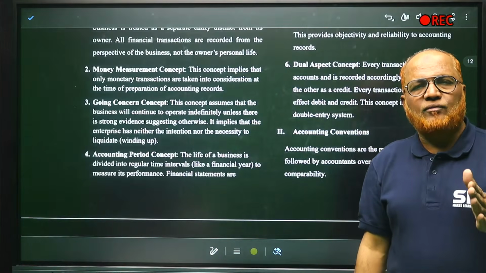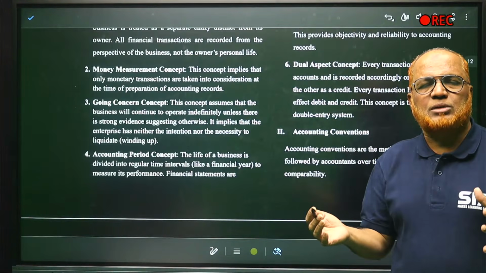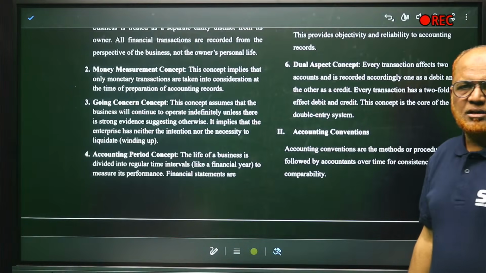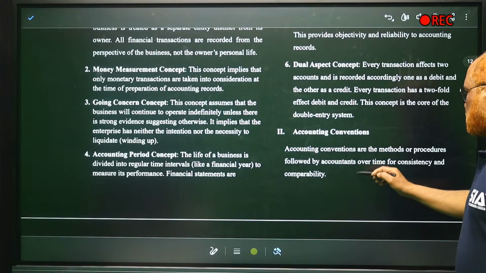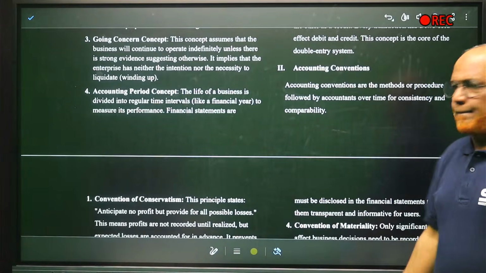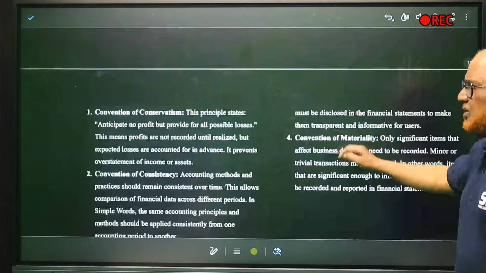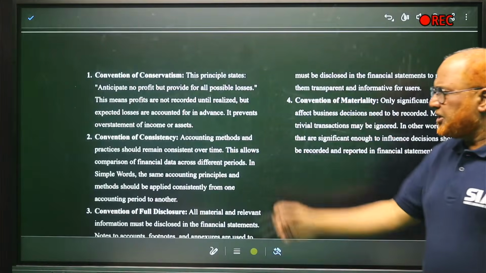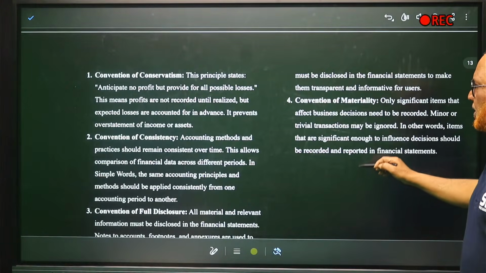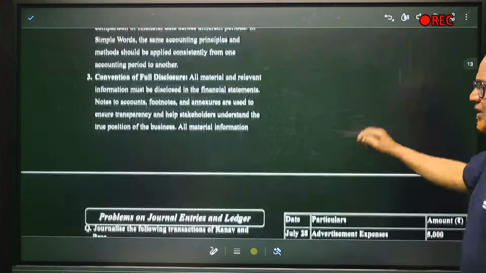At the end of the year, when we make financial statements, we normally follow accounting conventions. Conventions means the rules which make the accounts consistent and comparable. The conventions are convention of conservatism, convention of consistency, convention of full disclosure, and convention of materiality. These four are the conventions.